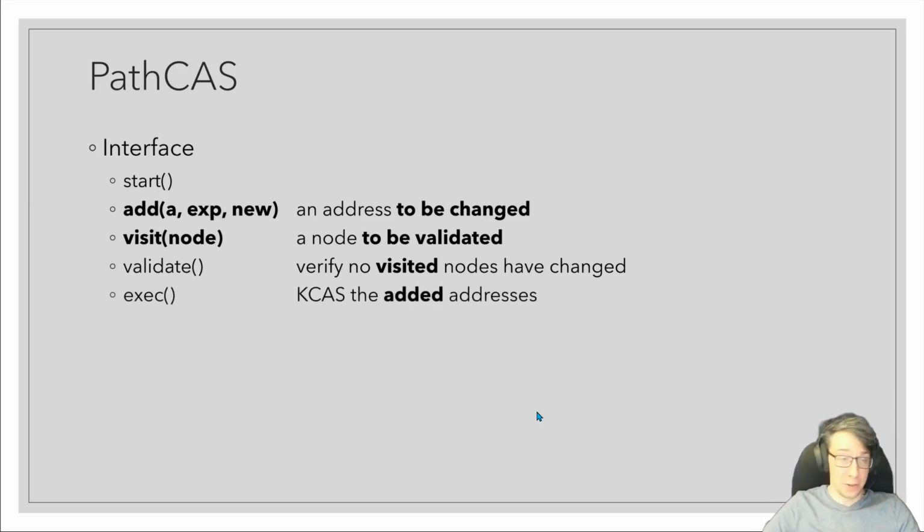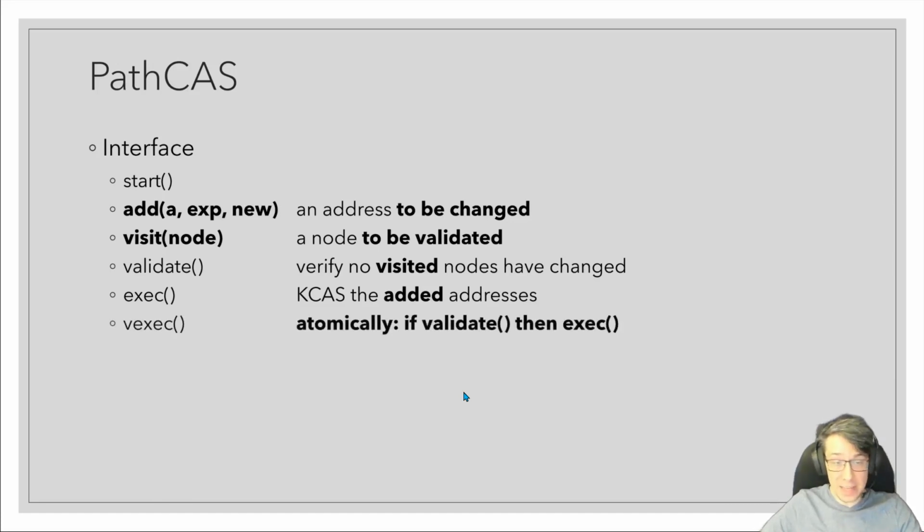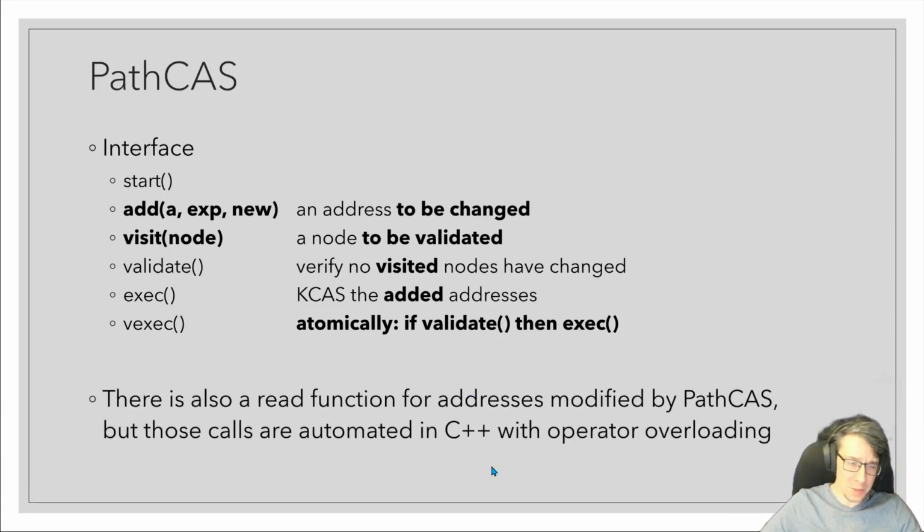Exec is essentially just KCAS. It doesn't do any validation and it ignores all of the visited nodes. It just does a KCAS on the added addresses. The special sauce here is really in vexec, which atomically does a KCAS only if validation succeeds. So the validation and the KCAS are done together atomically. And there's also a read function for addresses that are modified by PathCAS. You can't read addresses that are modified by PathCAS directly. You have to read them through a function, just like you do with KCAS or MCMS.